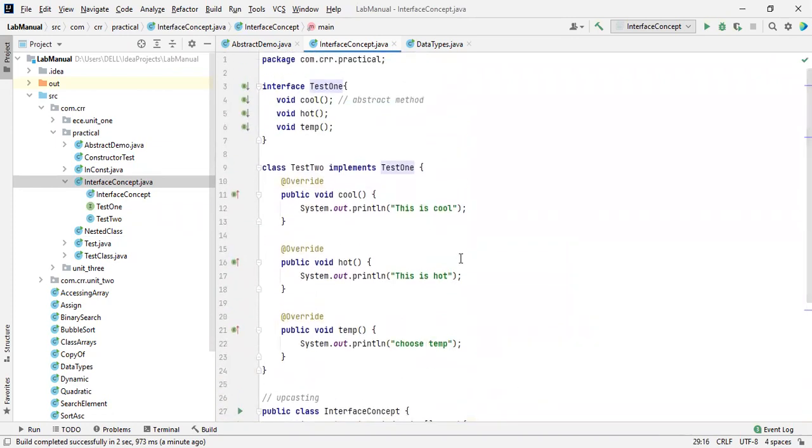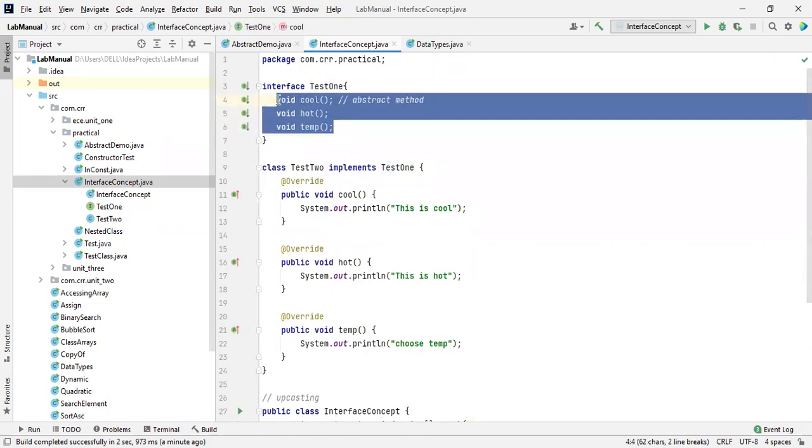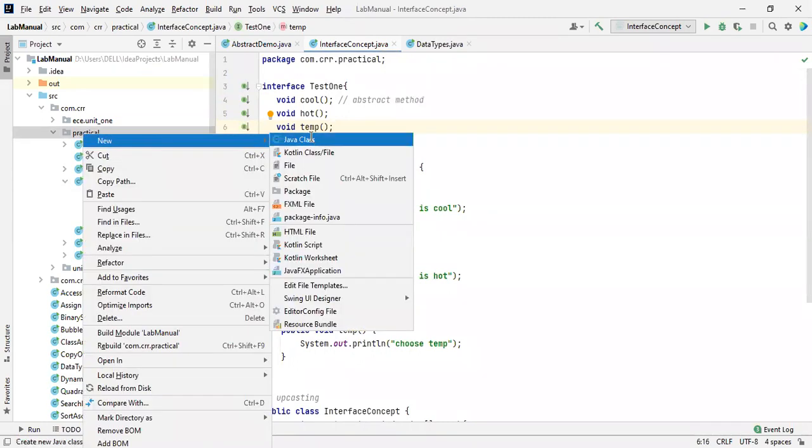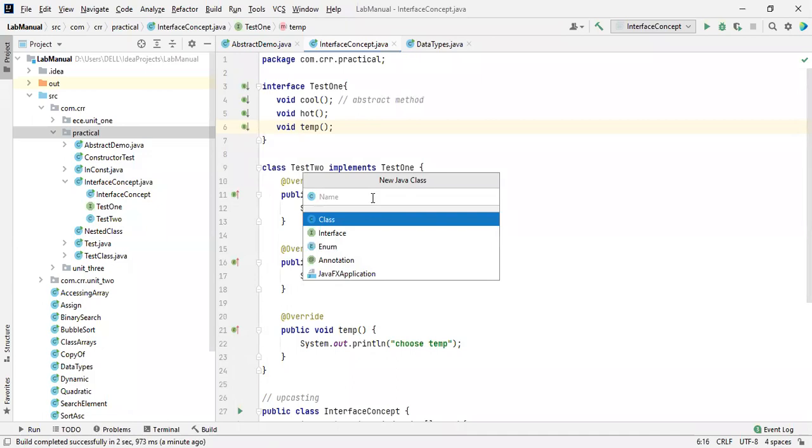Now we are going to discuss the real-time use of an interface. Let me go for one more example. Right click, Java class. I'm taking it as rate of interest. I already said that the runtime polymorphism concept will occur.